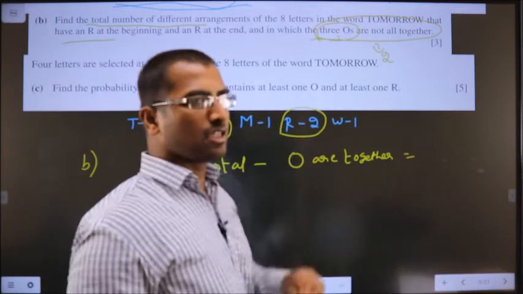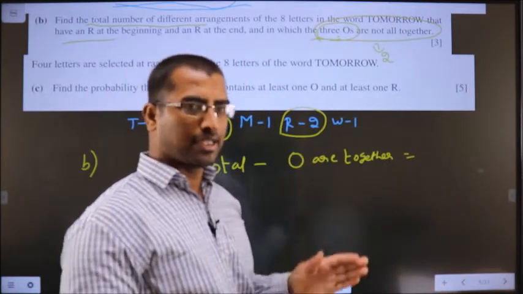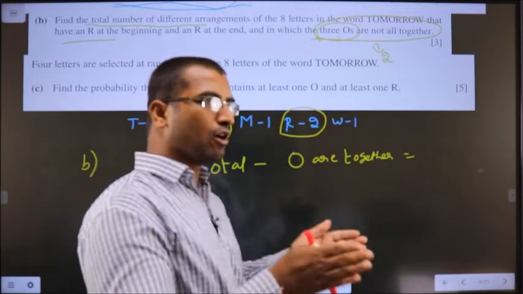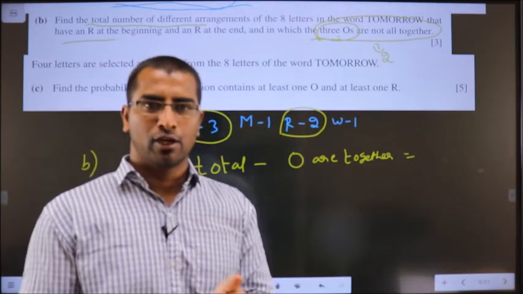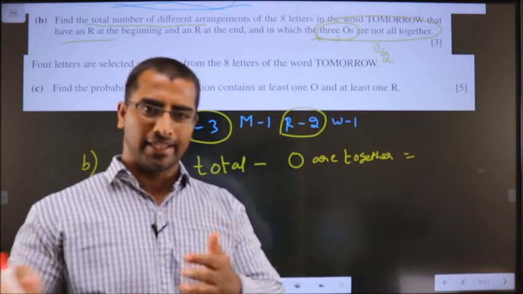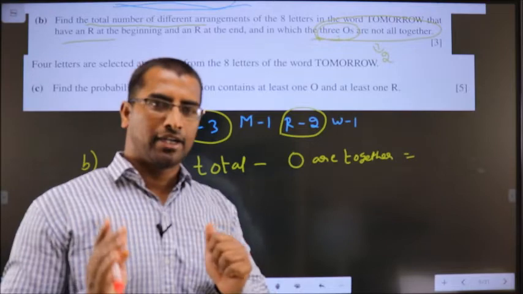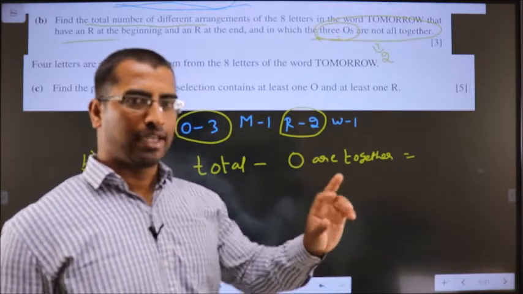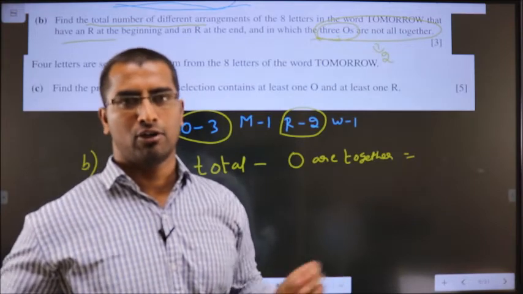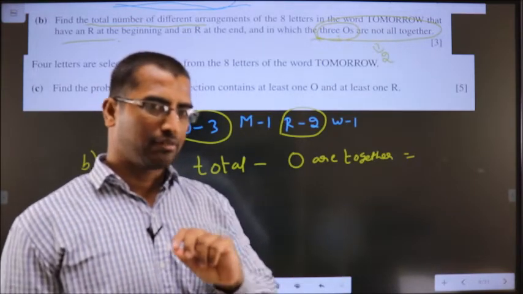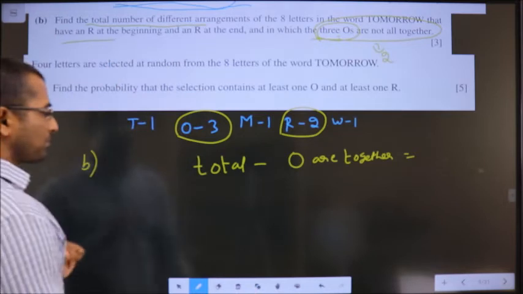Here all the 3 O's should not be together, which means 2 of them can be together or none of them can be together. I am left with many options. Instead of writing for each and adding, what we do is, from the total I remove the cases where all the 3 are together, resulting in when they are not together. Clear with that? Let us start.